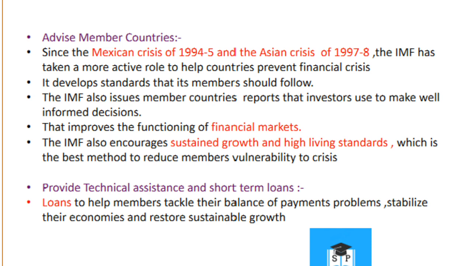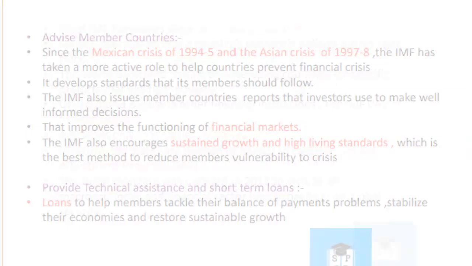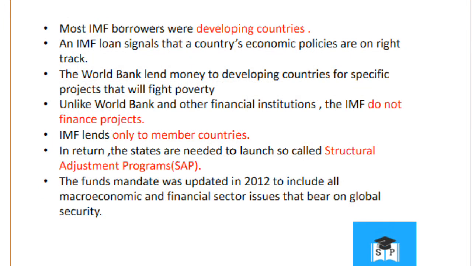The IMF also encourages sustained growth and high living standards, which is the best method to reduce members' vulnerability to crisis. IMF also provides technical assistance and short-term loans. Loans help members tackle balance of payment problems, stabilize their economies, and restore sustainable growth. Most of the IMF borrowers were developing countries. An IMF loan signals that a country's specific policies are on the right track.